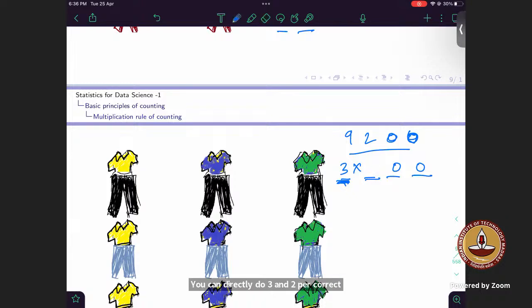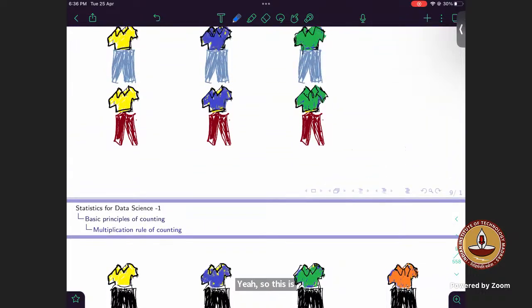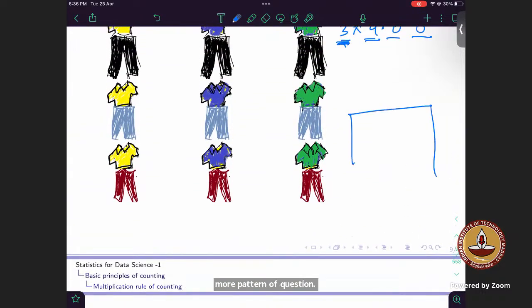Yes. So this is one more pattern. There is one more pattern of question. I think somebody asked me about it in one of the sessions. This is also kind of a repetition.